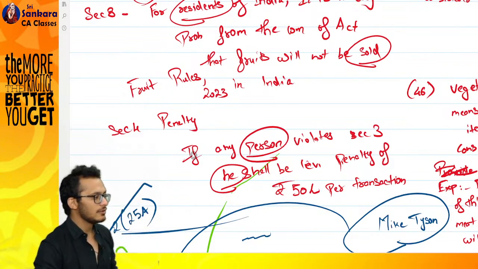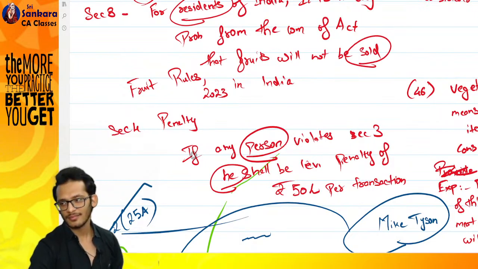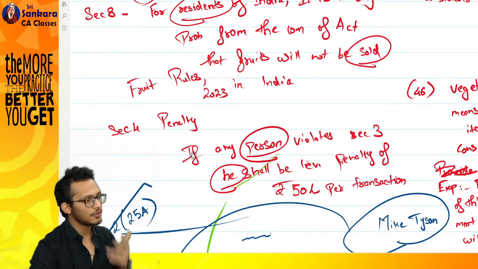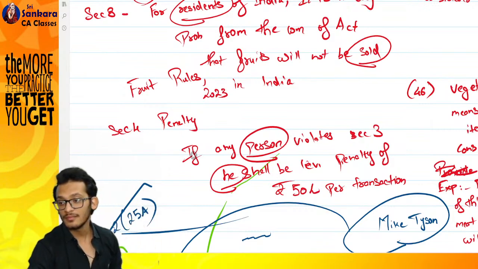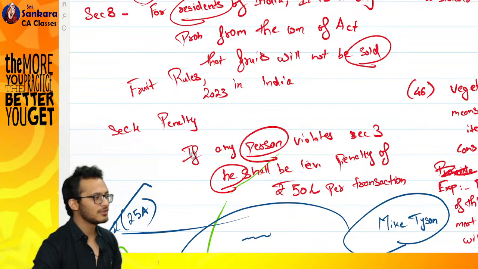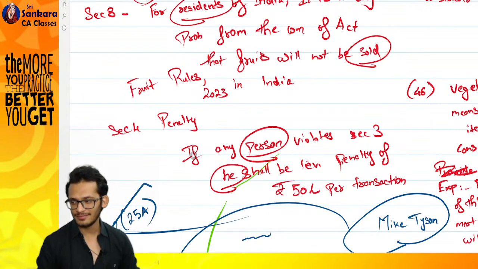It is not there in the General Clauses Act also. That's what they did not do in this act. They did not do it in the definition. They did not do it in the General Clauses Act also. Not there. That's all.